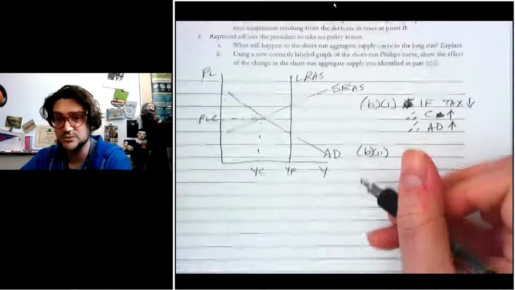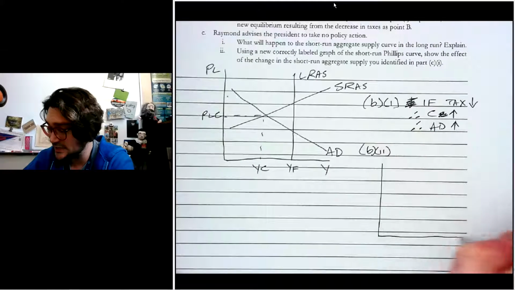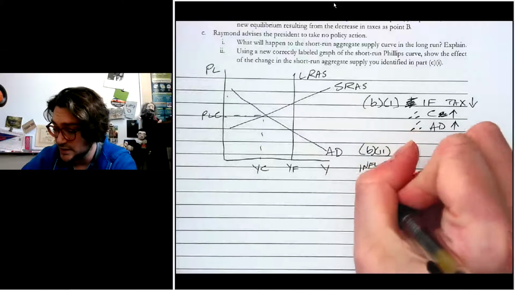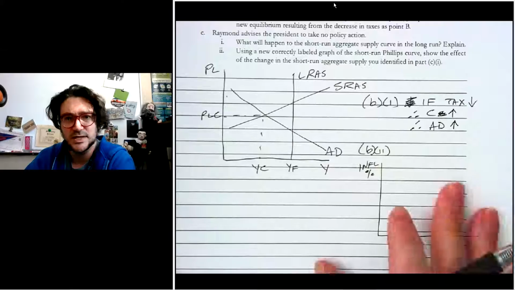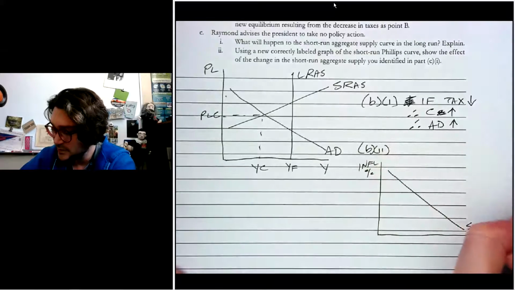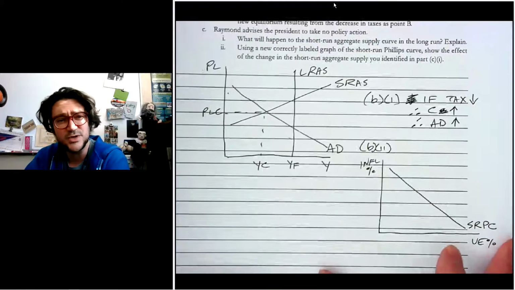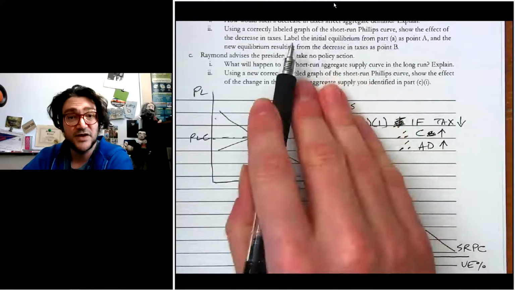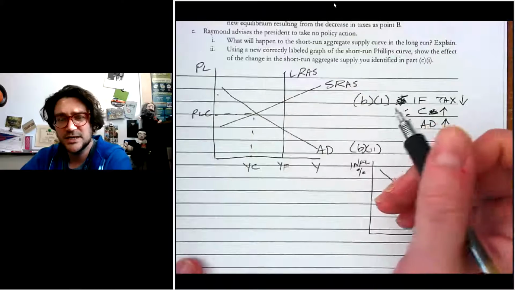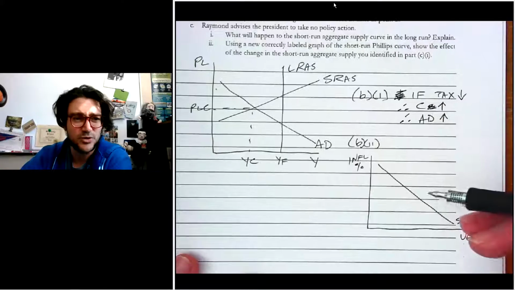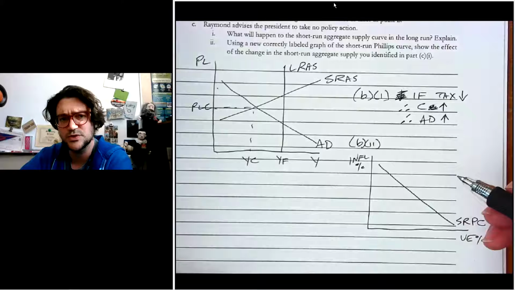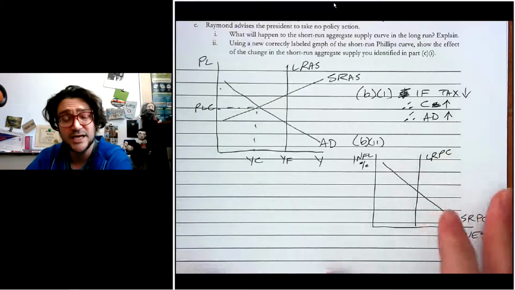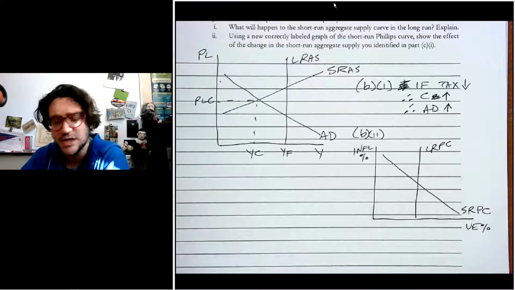Then it says B2, and that's the SRPC. So I'm going to do that one a little bit lower. And it doesn't say that you need the long run, so we're not going to put it on there unless they tell you to. For this one, it is what it is. They want that short run curve, which we could easily do, but it would get a little more complicated. They're basically saying, show the effect of the decrease on here. Even though they didn't say it, I'm going to put it on here because I think it doesn't make sense to do this question without that. So we're going to have an LRPC. You wouldn't get points taken off for including it, and that's why I might err on the side of including it rather than not.